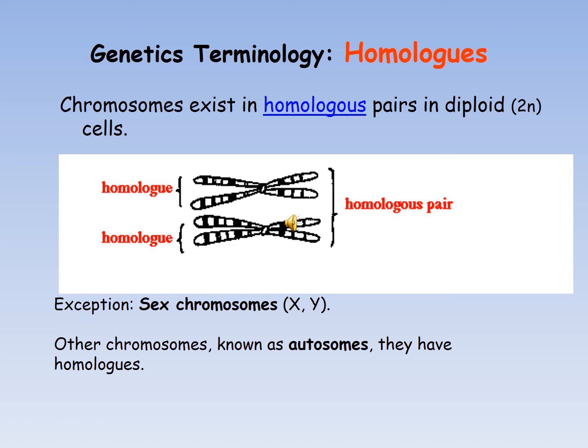Out of 23 pairs of chromosomes, 22 pairs are homologous pairs, and these are called autosomal chromosomes. So in humans there are 22 autosomal homologous pairs, while the 23rd pair of chromosomes is called the sex chromosomes,